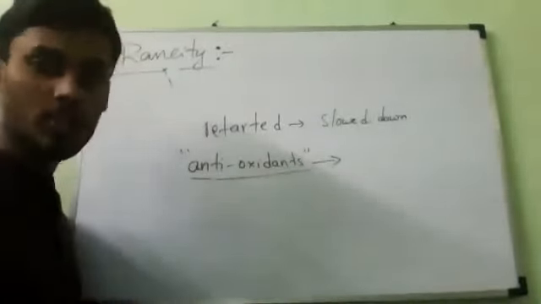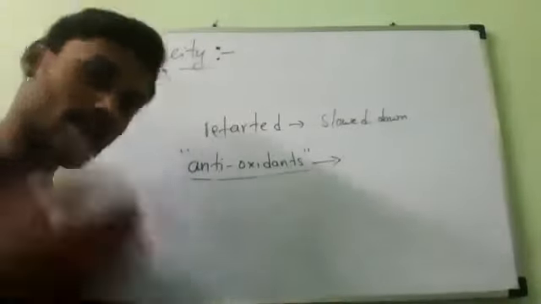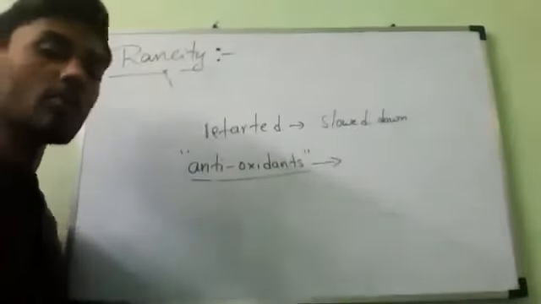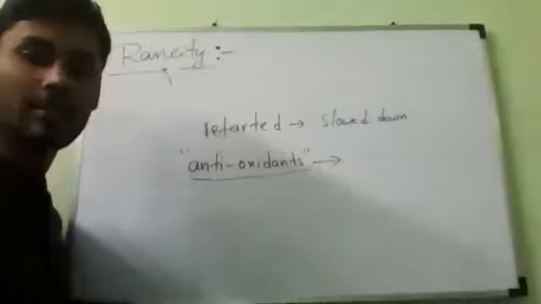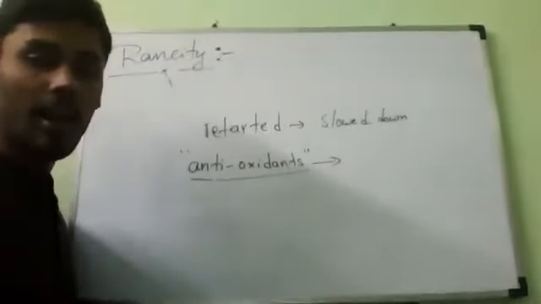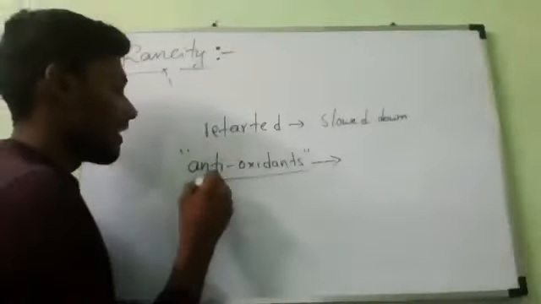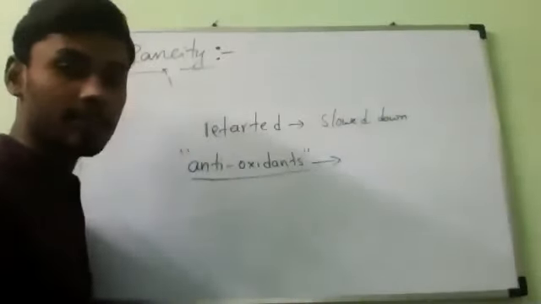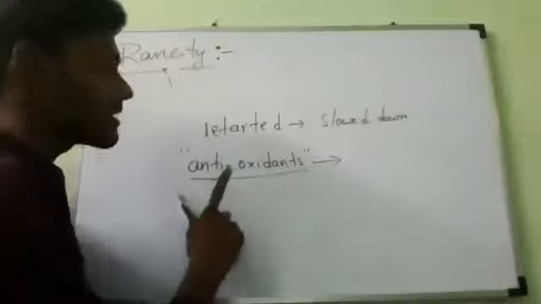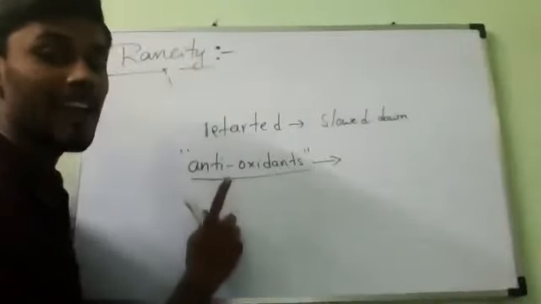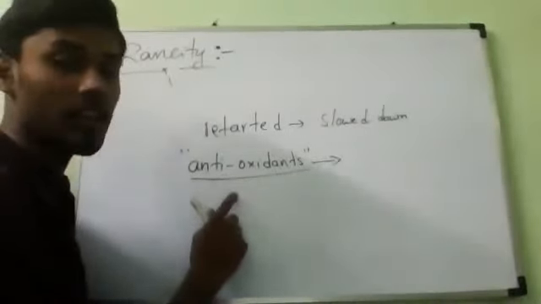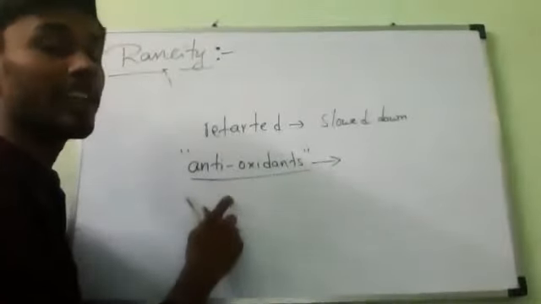I said nitrogen is the second prevention method. Nitrogen is not an antioxidant. Understand? So rancidity can be prevented by adding antioxidants to food containing what?